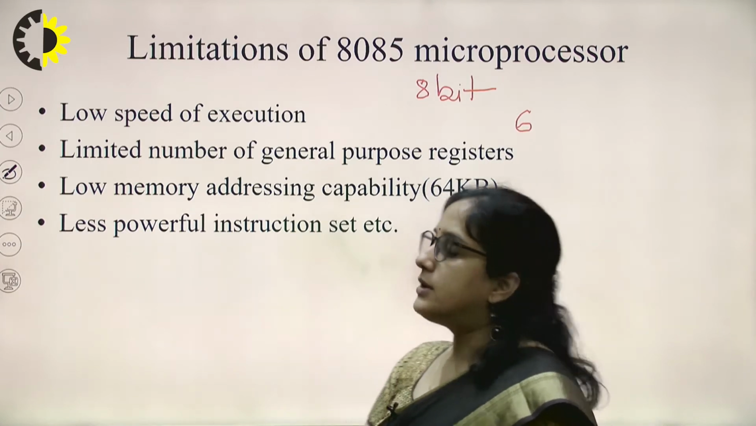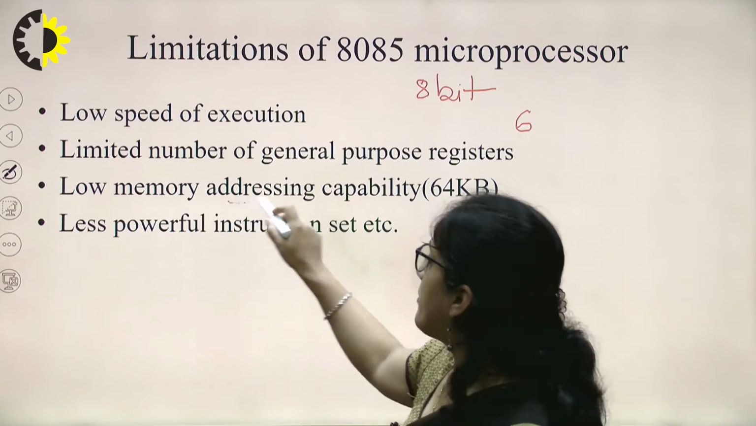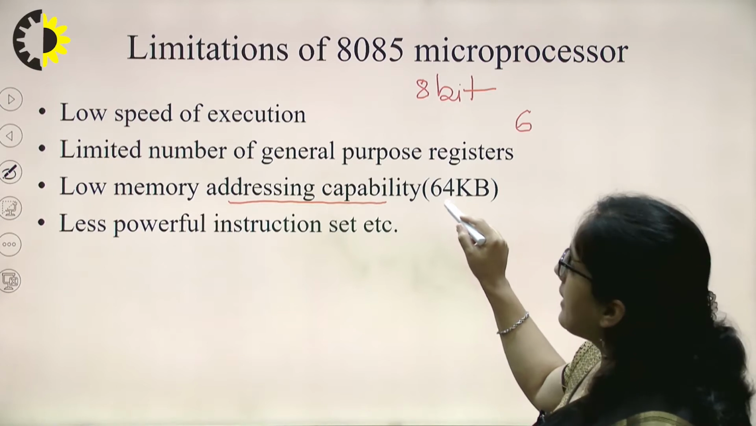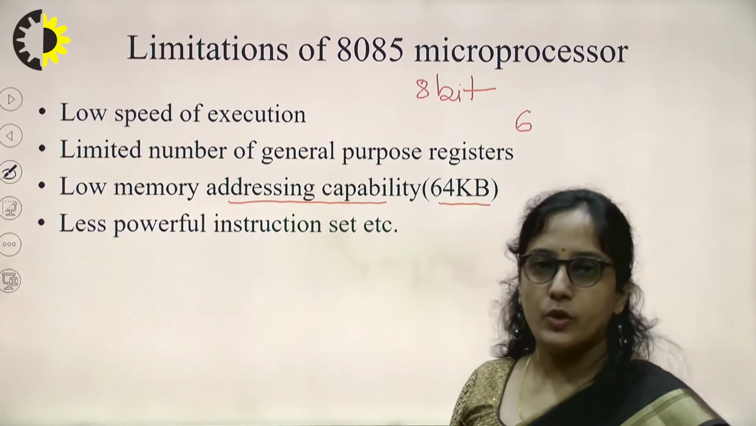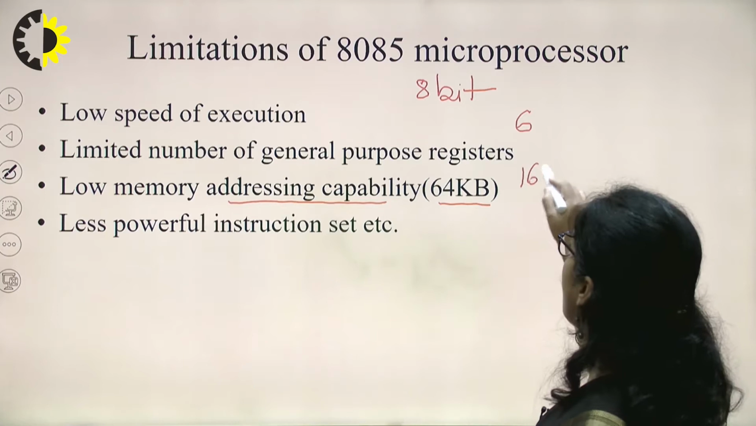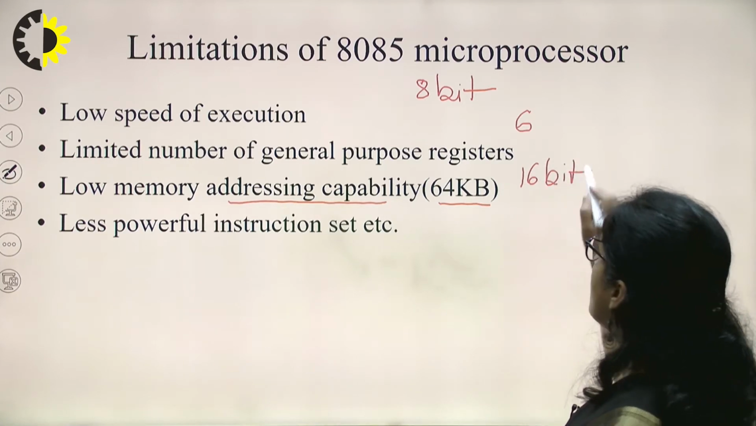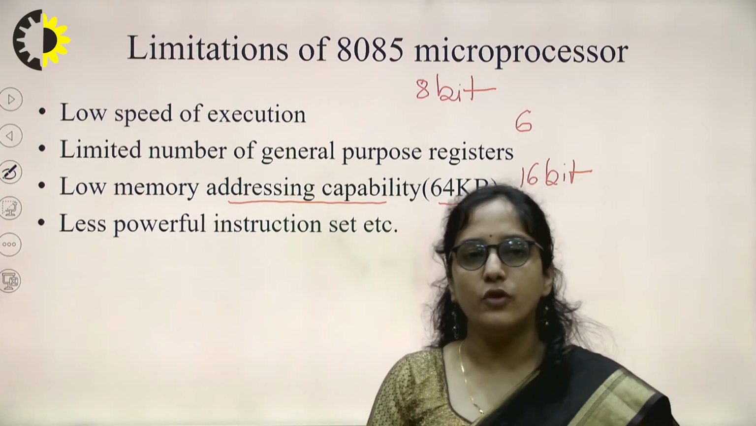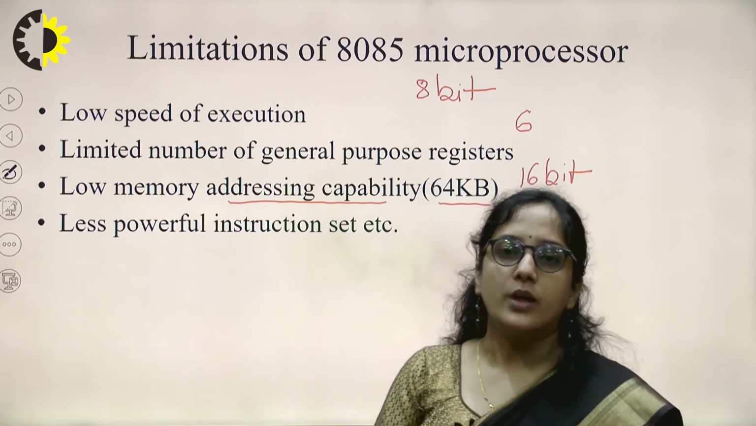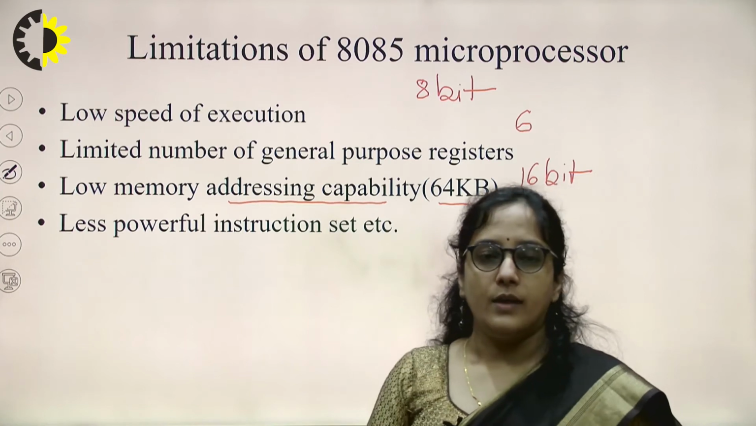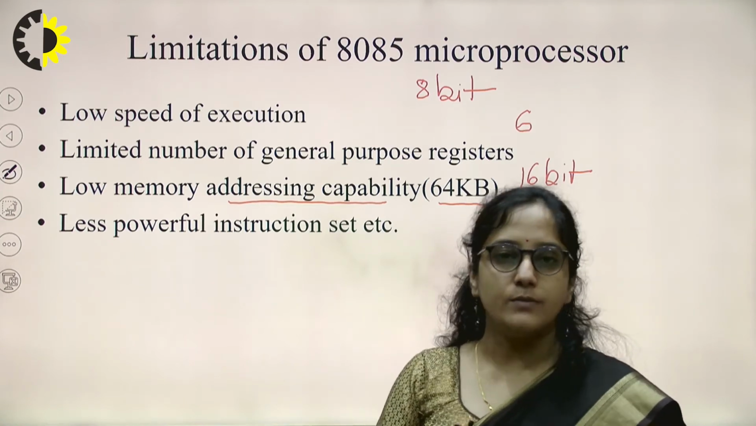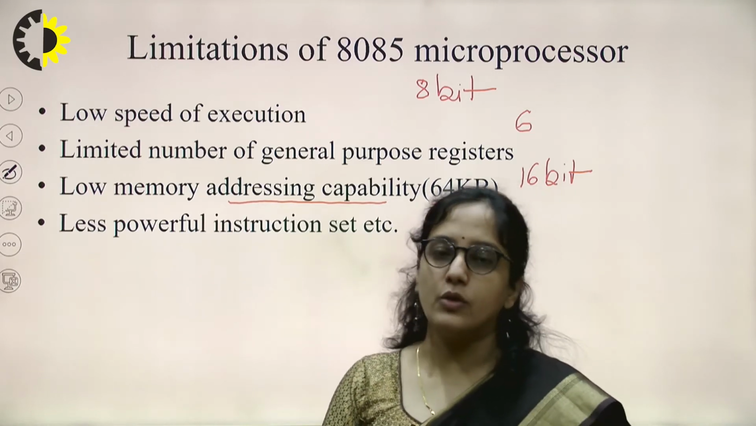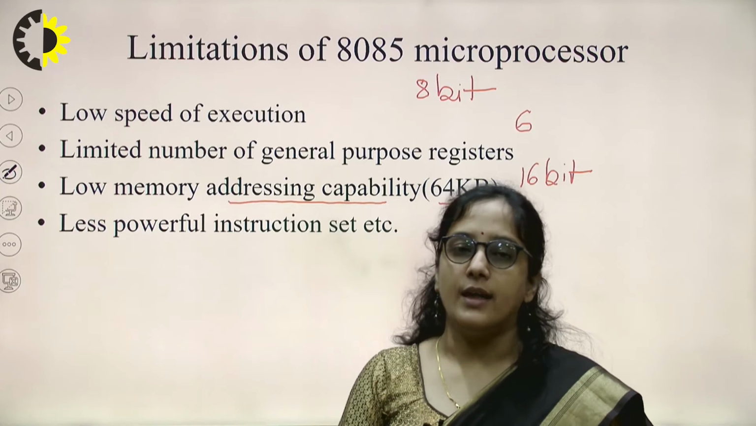And also the memory addressing capability. In 8085 you can access only 64 kilobytes of memory, as it has only 16-bit address lines. So it can access 2 raised to power 16, that is 64 kilobytes of memory. So if our program is of high size, then in that case this is the limitation with 8085. We are not able to execute larger programs on 8085.